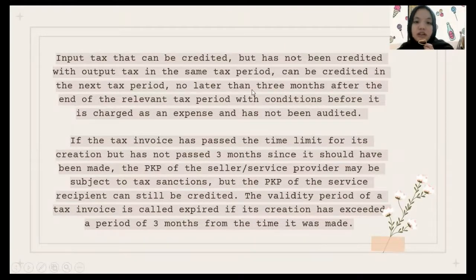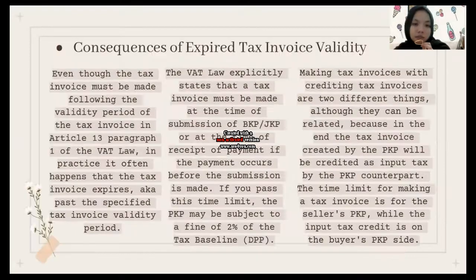Input tax that can be credited but hasn't been credited without to tax in the same tax period can be credited in the next tax period, no later than 3 months after the end of the relevant tax period, with condition before it is charged as an expense and hasn't been audited. If the tax invoice has passed the time limit for its creation but has not passed 3 months since it should have been met, the PKP of the seller or service provider may be subject to tax sanction, but the PKP of the service recipient can still be credited. The validity period of a tax invoice is called expired if its creation has exceeded a period of 3 months from the time it was met.